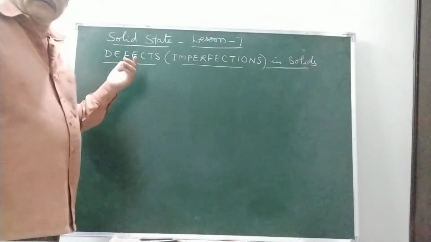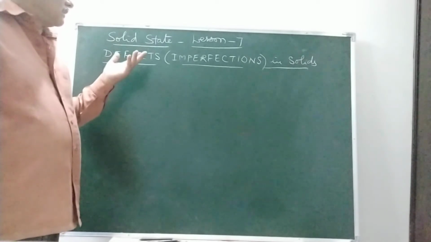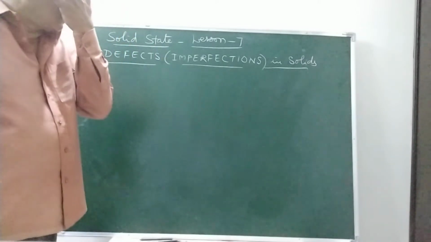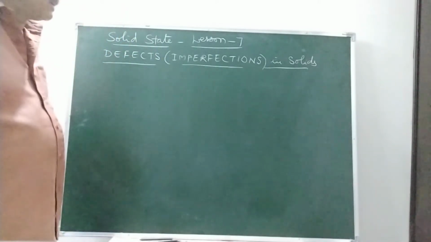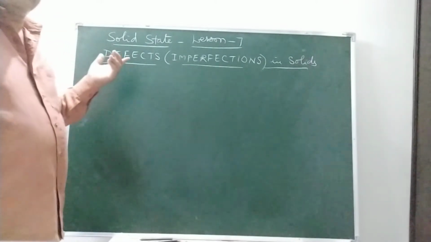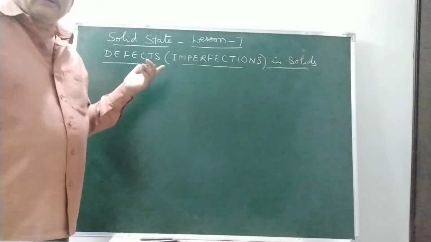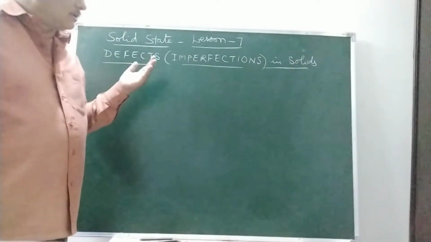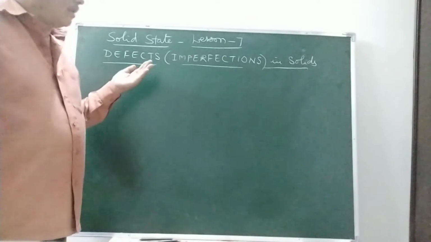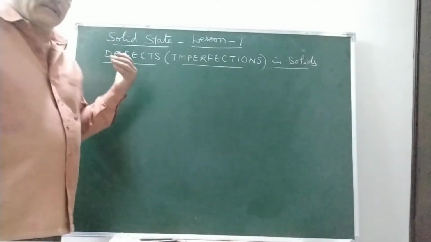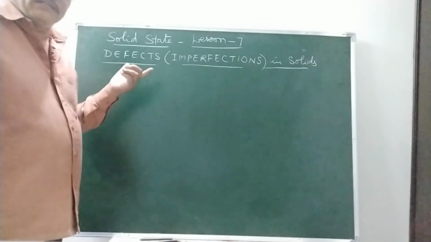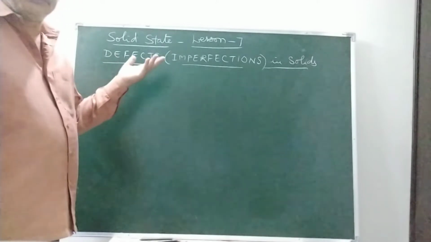Okay, students, today we will discuss the seventh lesson of solid state, that is defects or imperfections in solids. Why do these defects or imperfections take place in solids? This is due to heating or fast crystallization, etc. In these situations, these defects will arise. Due to these defects, properties like mechanical stress, electrical activity, density, and optical properties may change.